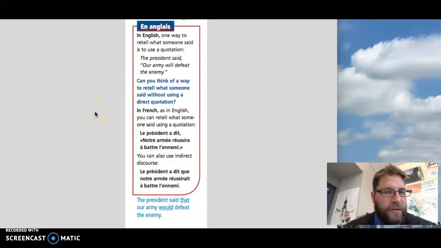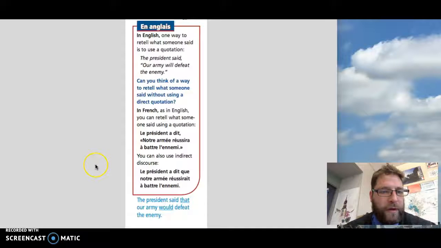So in French as in English, you can use a similar construction. Le président a dit, and use a comma to do the direct discourse. Notre armée réussira à battre l'ennemi. And you see their quotation marks are a little bit different. These little arrows indicate quotations, different than our English counterparts.